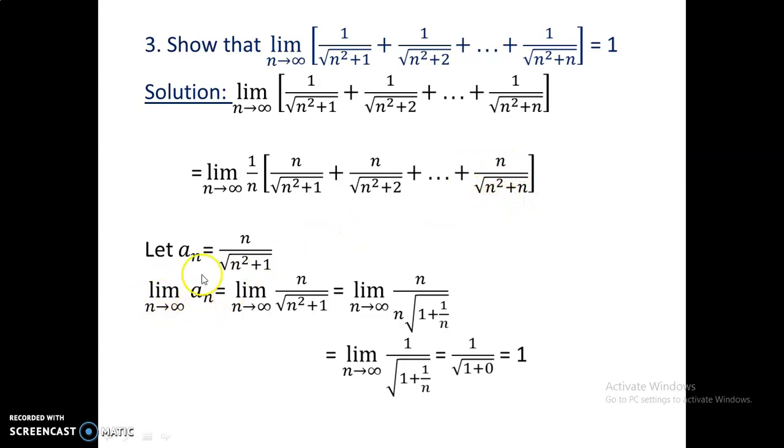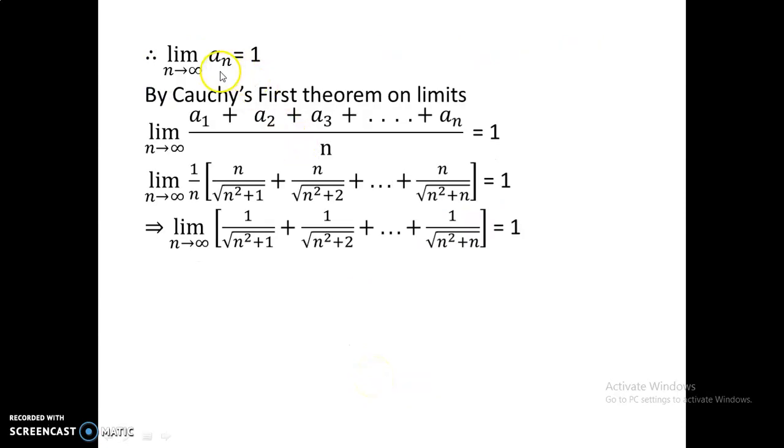Then we apply the limit as n approaches infinity on both sides of this an. So then we have this 1 as n approaches infinity, by taking n outside, n cancels each other. So then, this means what?